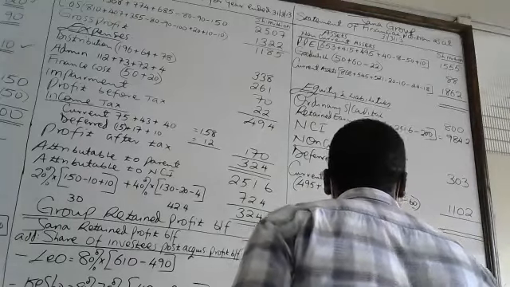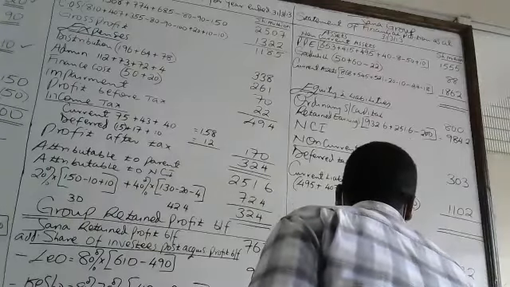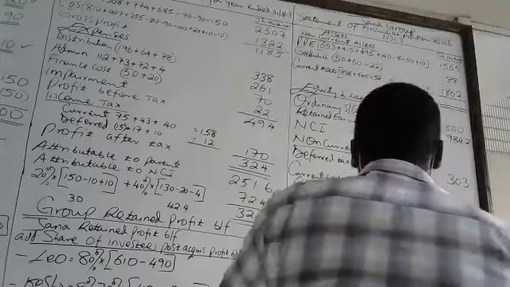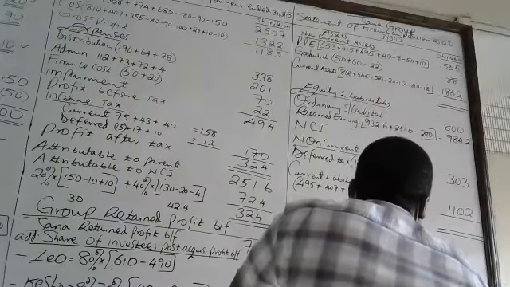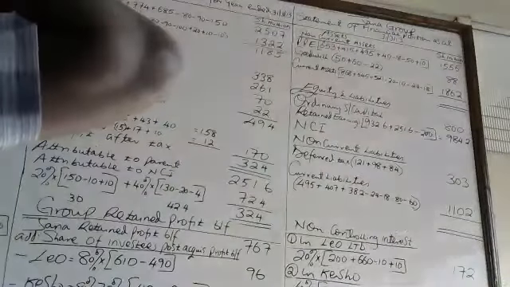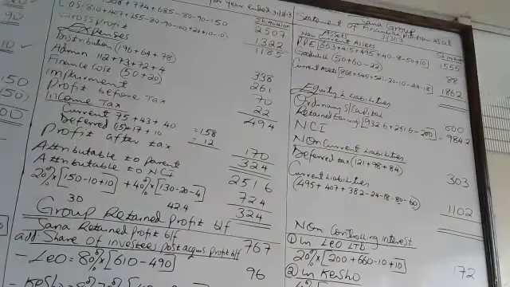But we must adjust this retained profit by eliminating unrealized profit of 20, and by also eliminating depreciation of the 8, the depreciation on this fair value adjustment for the 2 years. And I think those are the only 2 items affecting it, is it?